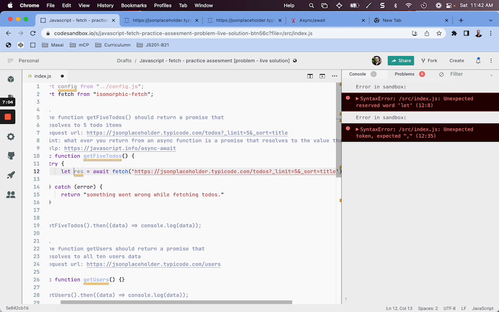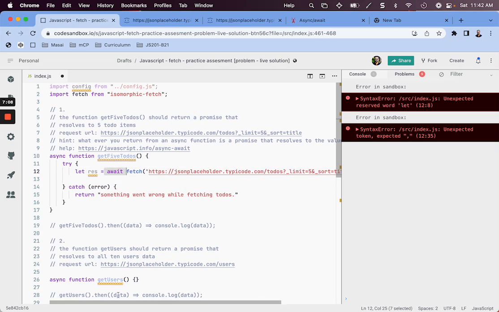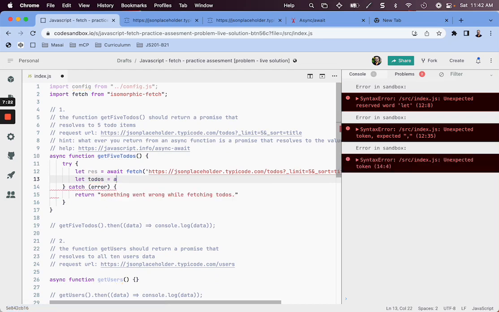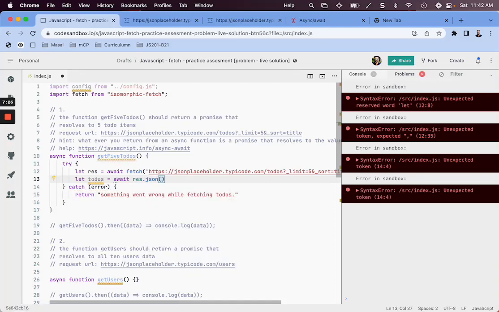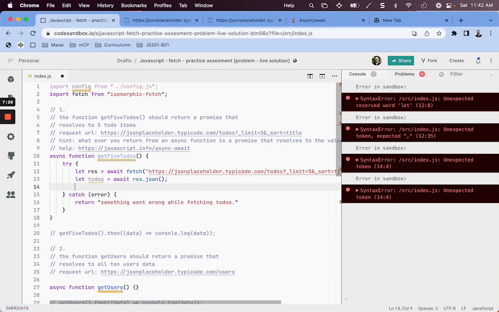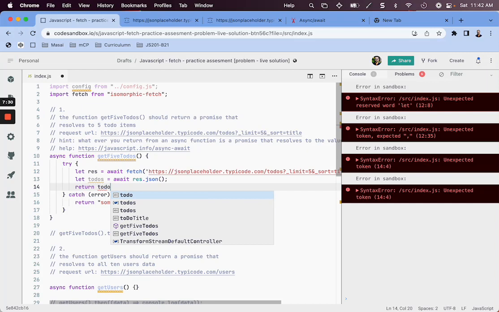So because of await in line number 12, we are sure that when we reach line 13, if everything goes well, we will have a response, right? We don't need to dot then or anything like that. So then we can do let todos is equal to await response.json, and finally we can return our todos.